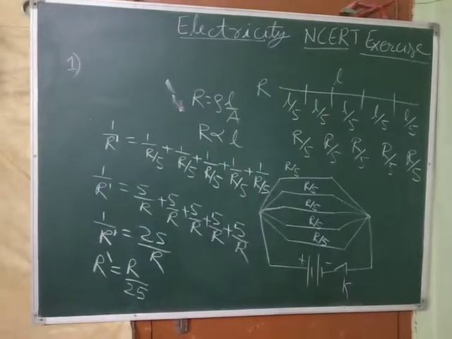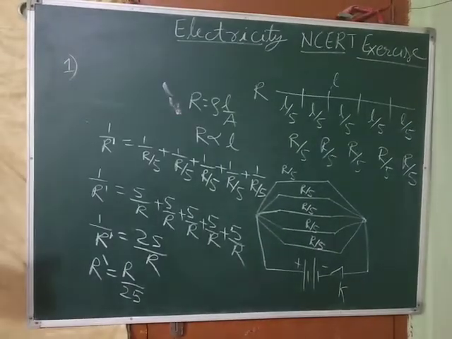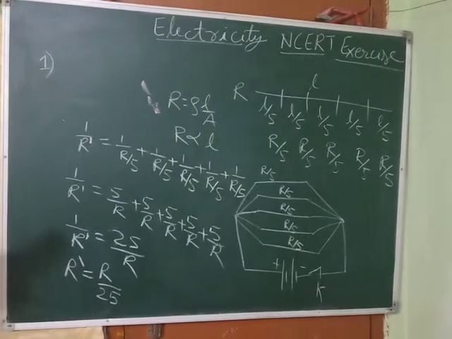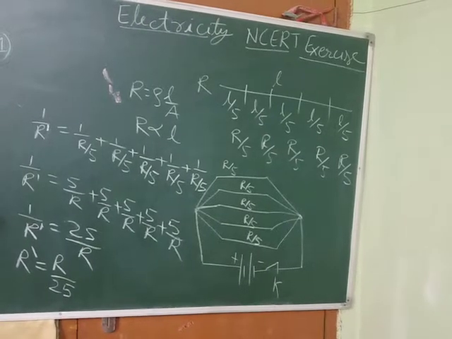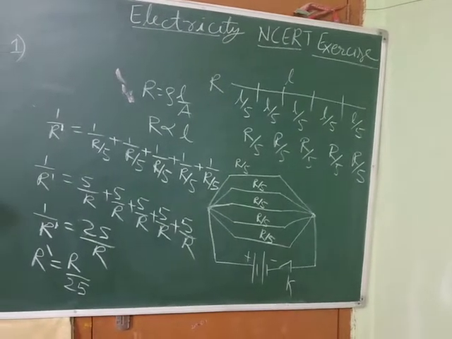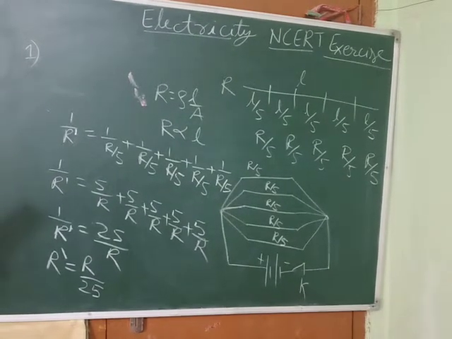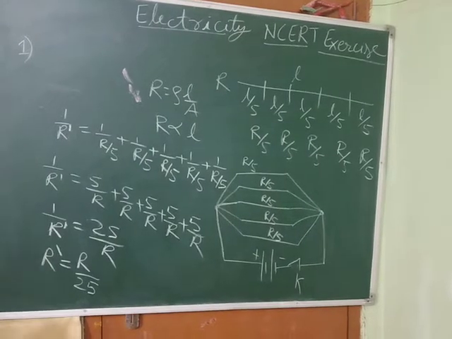Now they have asked you to find the ratio, and according to the question, it should be R by R dash or R dash by R. Okay, so they have asked to find R by R dash.